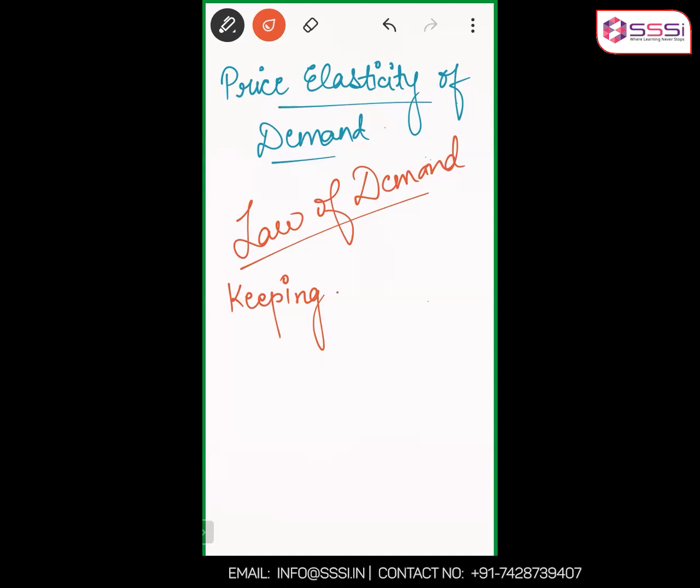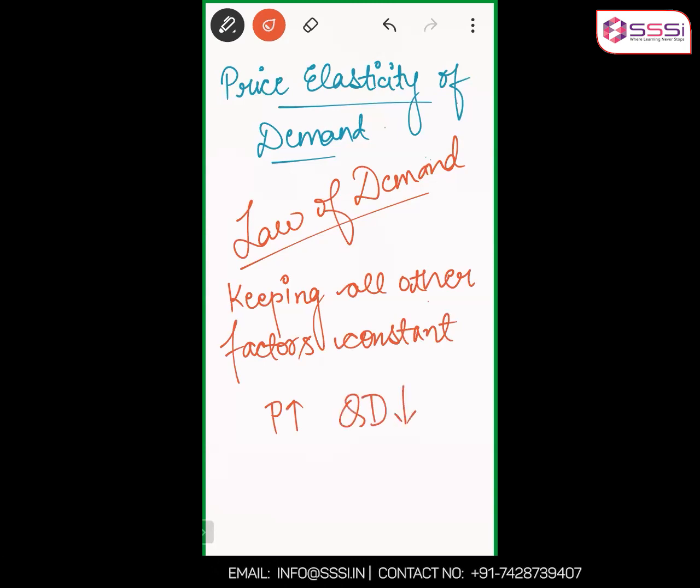So keeping all other factors constant, all other things that affect demand constant, if the price of the commodity increases, the quantity demanded decreases. Not demand, quantity demanded. And if the price of the commodity decreases, the quantity demanded increases. Clear? Yes, ma'am.